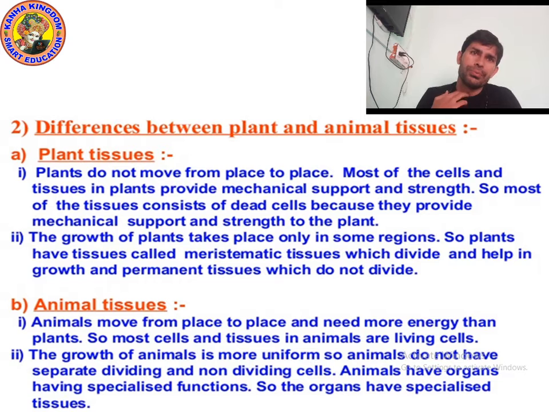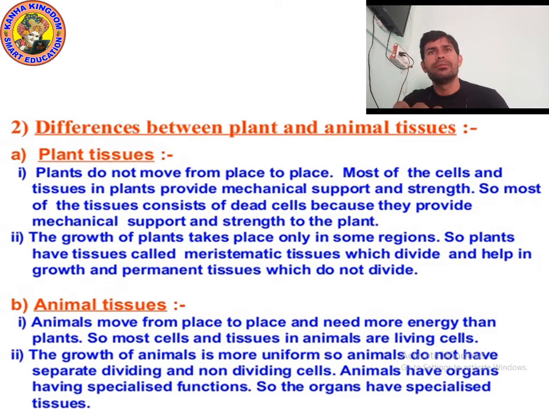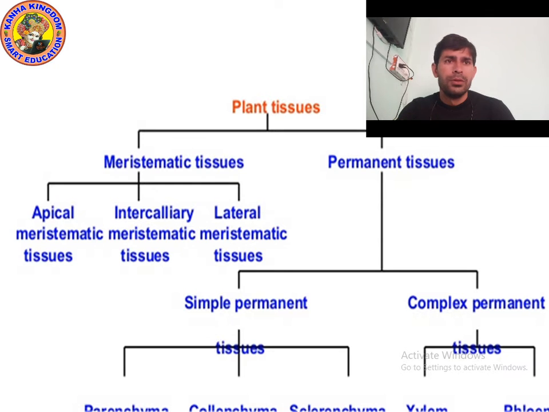Okay, so now let's begin with plant tissue. Let's move on to the next point. Okay, kids, now let's study about plant tissue. Plant tissue are mainly of two types. Yes, they are meristematic tissue and permanent tissue. Plant tissue, there are two types of plant tissue: meristematic tissue and permanent tissue.